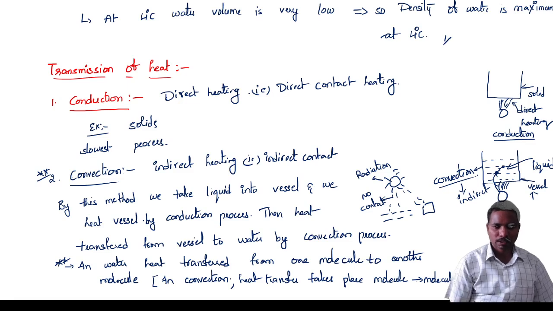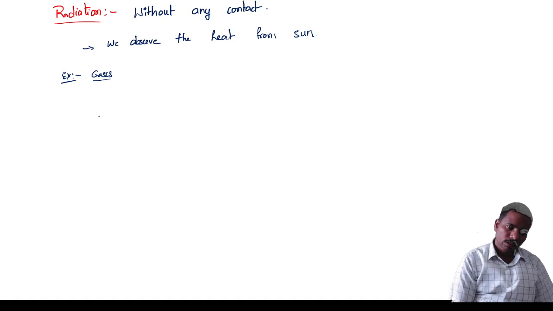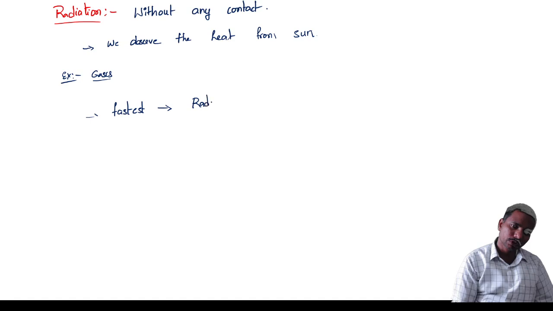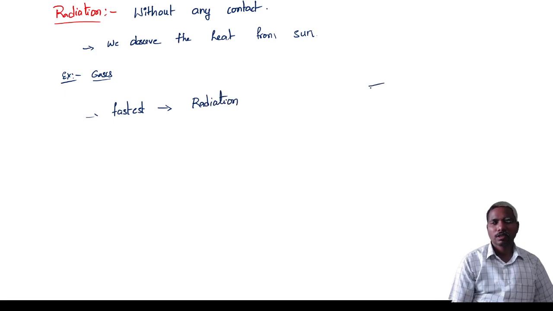The convection method generally takes place in liquids. So, what is the fastest method? The fastest method is the radiation process. Through radiation, if we want to heat an object without any contact, we can heat it in every direction, so the heat transfer takes place fastest.